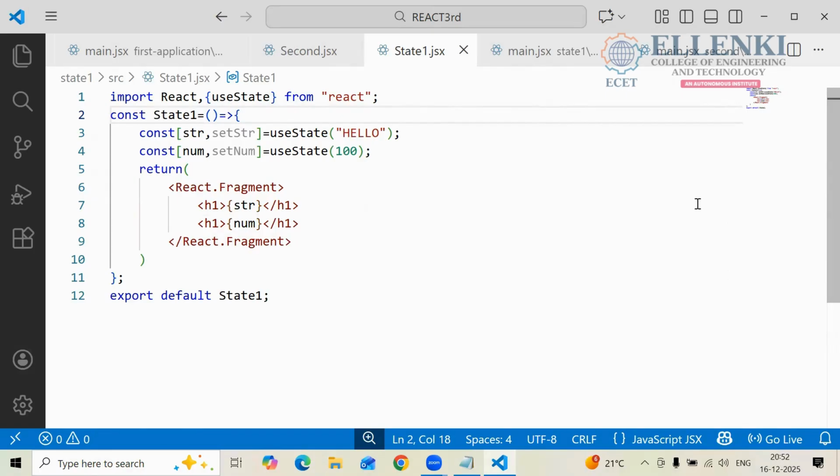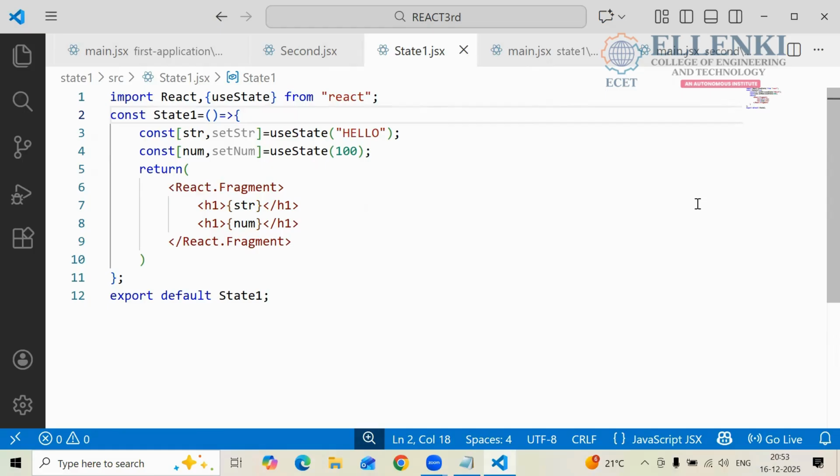Now the second one is what? In the second line you are creating a component, right? So the component name is what here? State line. Okay, you are assigning one arrow function to your component. Whatever data you are defining for your component will be in the arrow function only. Whatever data you are defining, you are storing in one particular variable.